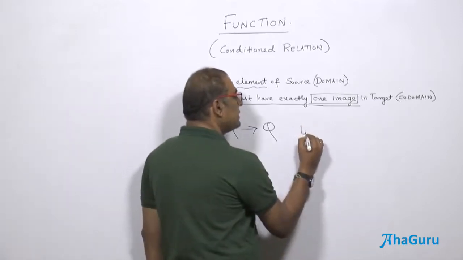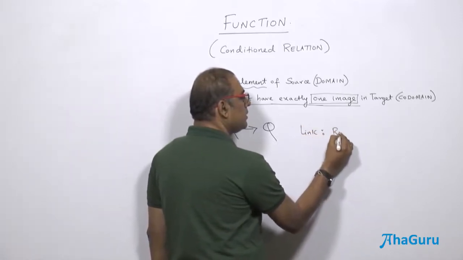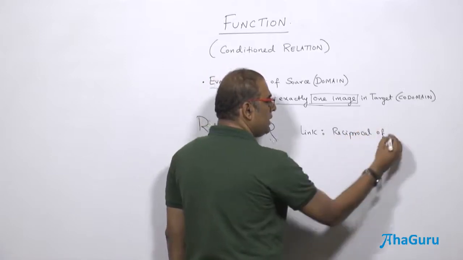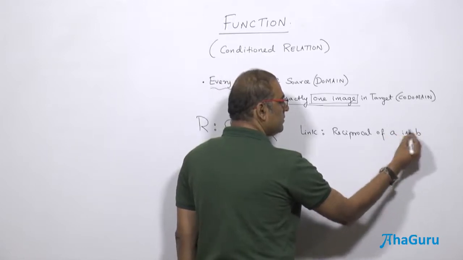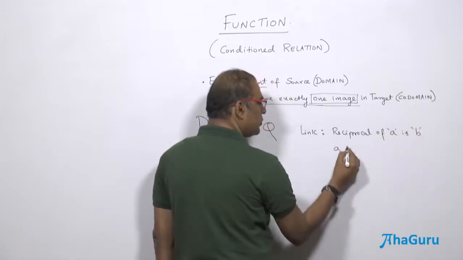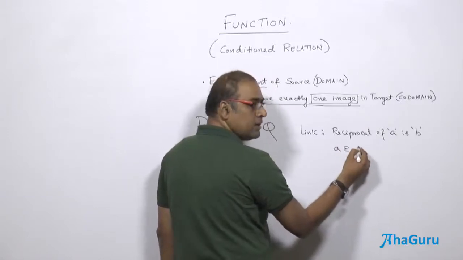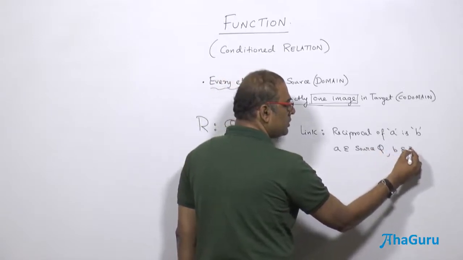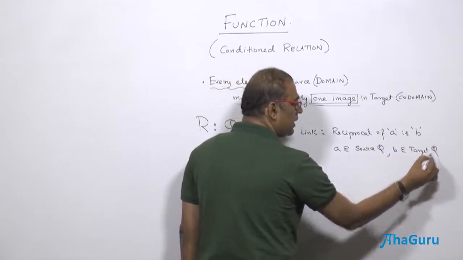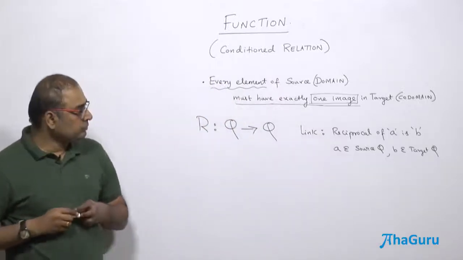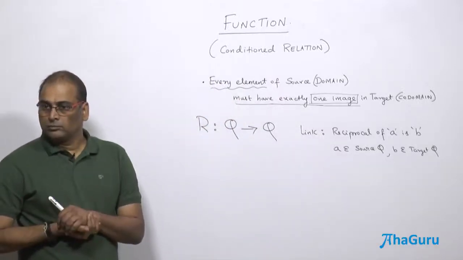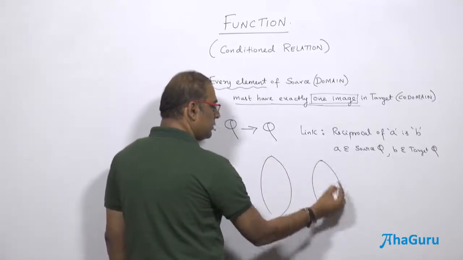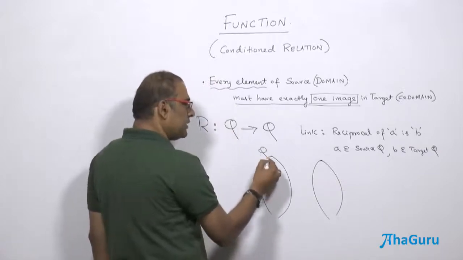So my link is reciprocal of A, where A belongs to the source Q, and B belongs to the target Q, target rational numbers. So I have a Q here. Q means what? Rational numbers. And it's an infinite set.